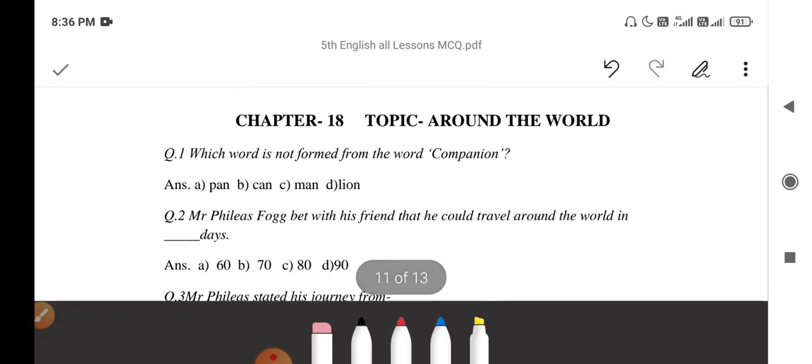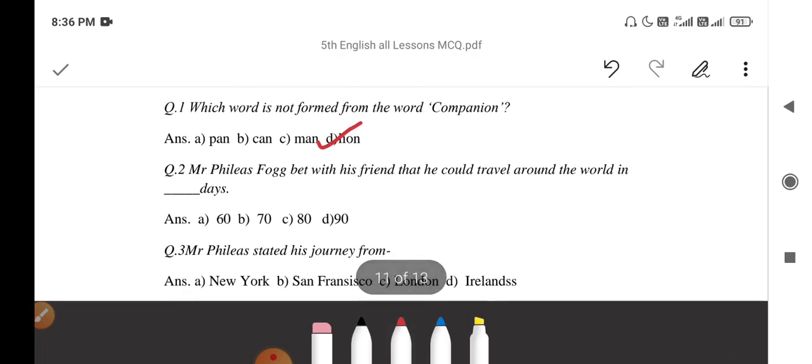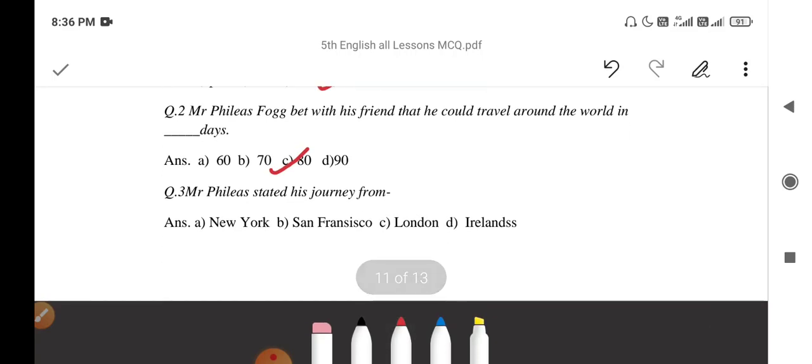Next chapter, Around the World. Question 1. Which word is not formed from the word companion? So, lion, because L is not there. Mr. Phileas Fogg bet with his friend that he could travel around the world in 80 days. Mr. Phileas started his journey from San Francisco.